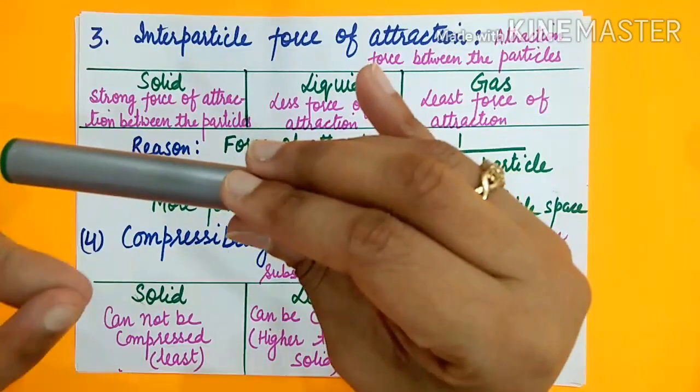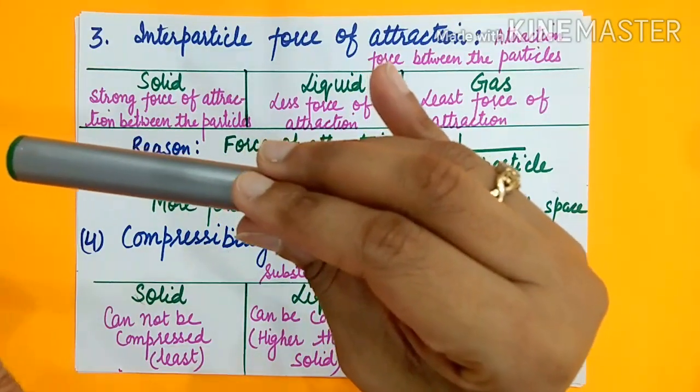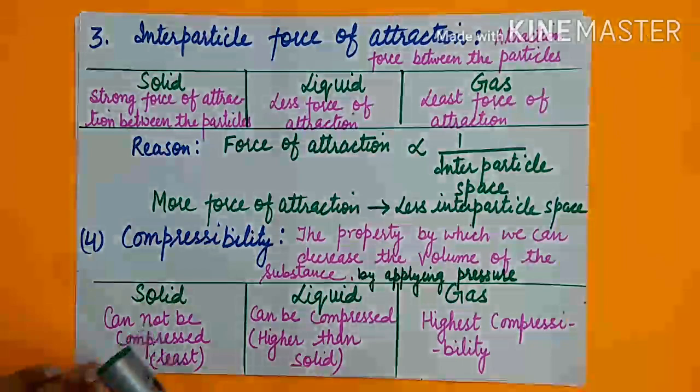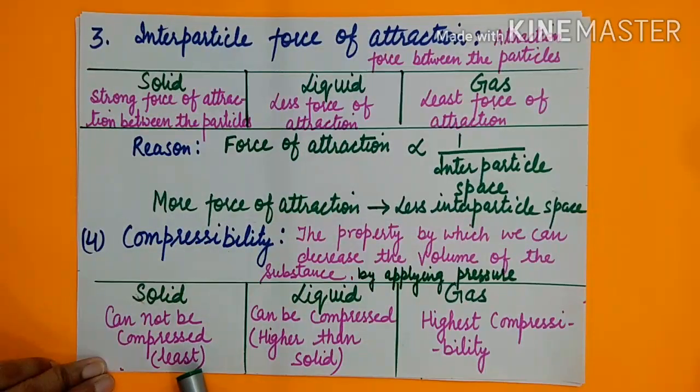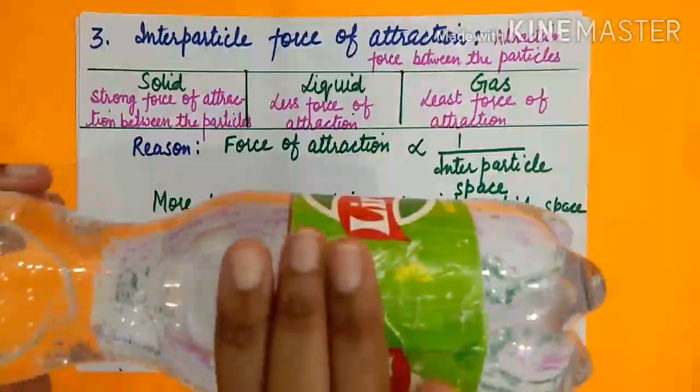They are closely packed particles, so they don't have space in between, so they cannot be compressed. So they have the least compressibility. We cannot press a solid by applying pressure. In liquid, if we take a bottle containing water, we can press.